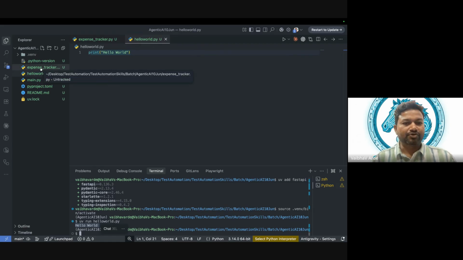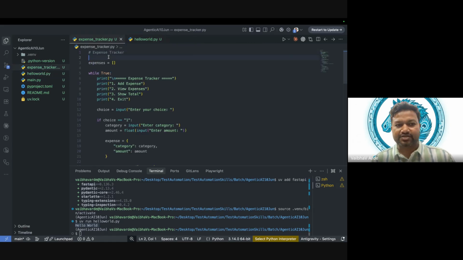Fine. Now we will move ahead to the expense tracker. In the expense tracker, first we saw a comment. This is how we can comment in Python. Next thing is expenses. Now let's talk about variables. So now you guys tell me, what is a variable?